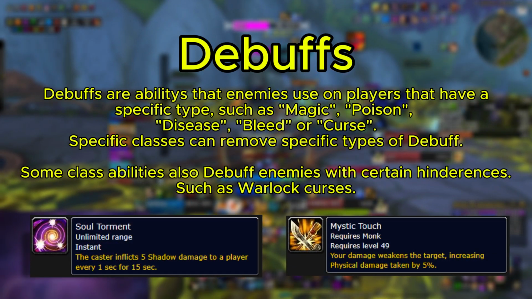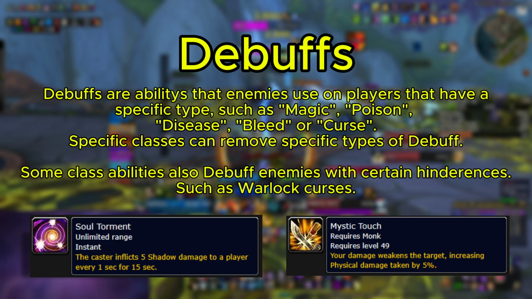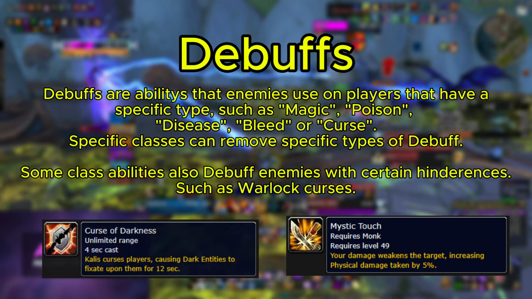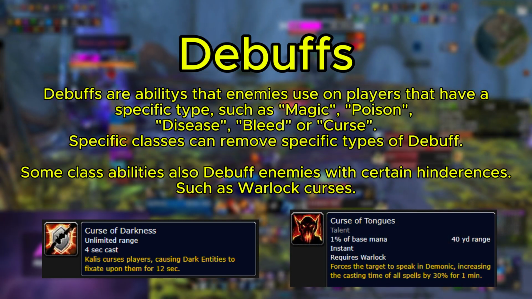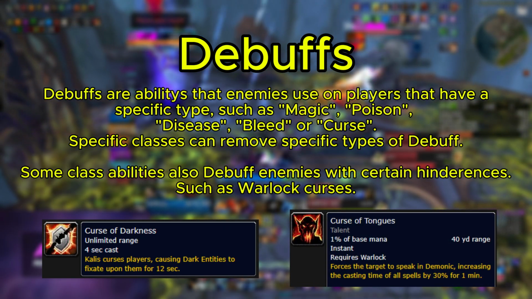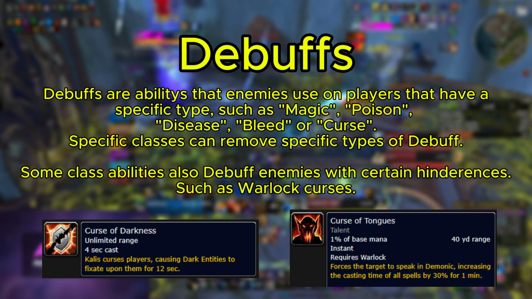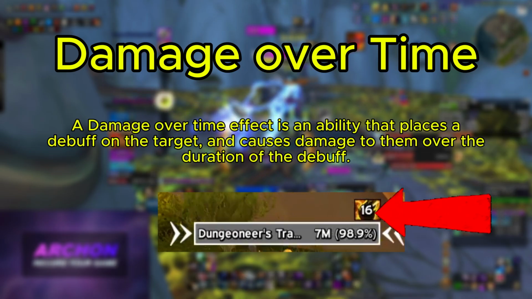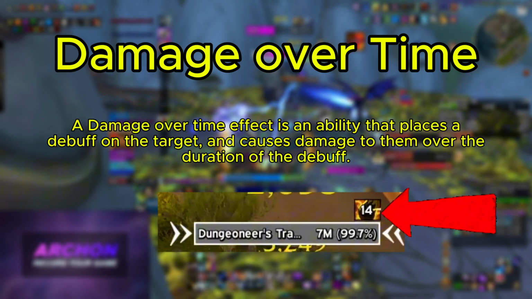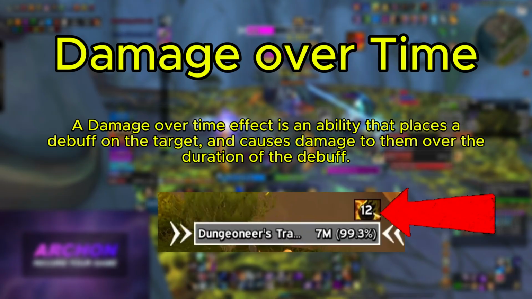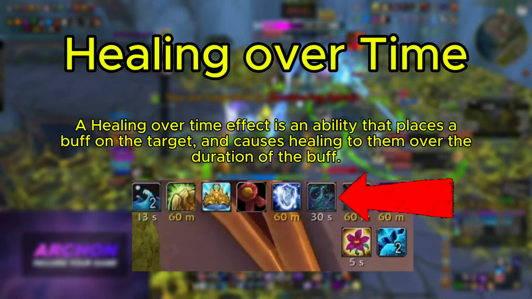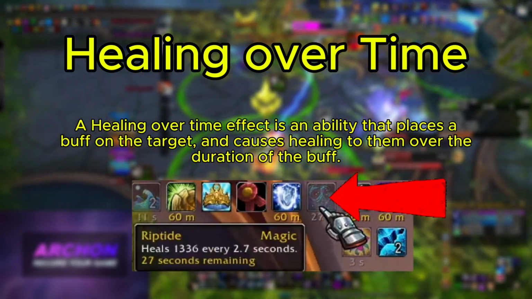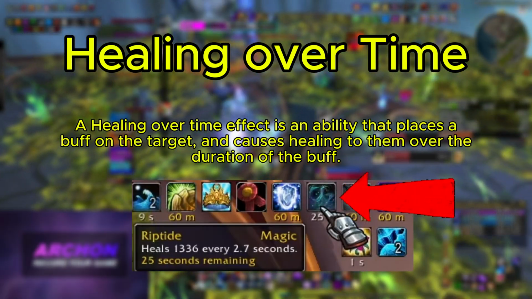They usually come in certain types, such as Magic, Poison, Disease, Bleeds, or Curses. Specific classes can remove specific types of debuff, and some classes can also debuff enemies with hindrances or damage over time effects. DOT and HOT. A damage over time effect is an ability that places a debuff on a target that causes damage to them over the duration of the debuff. Conversely, a healing over time effect is an ability that causes healing to a target over the duration of the buff.